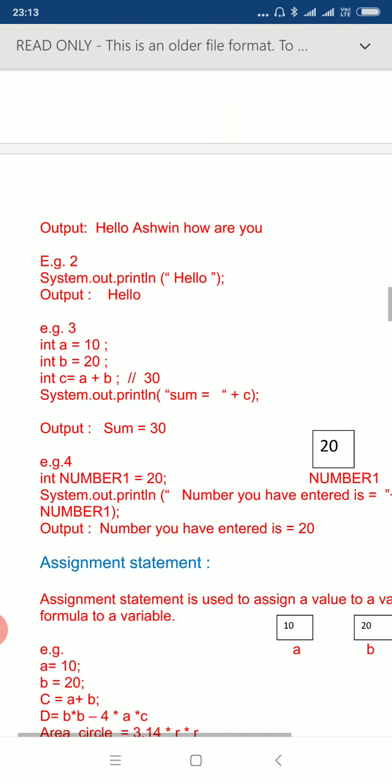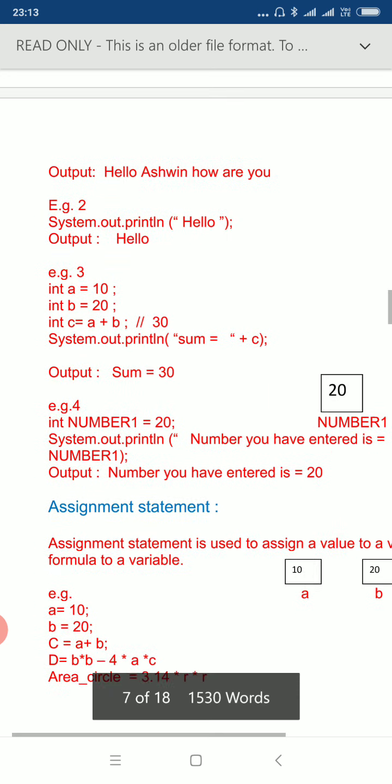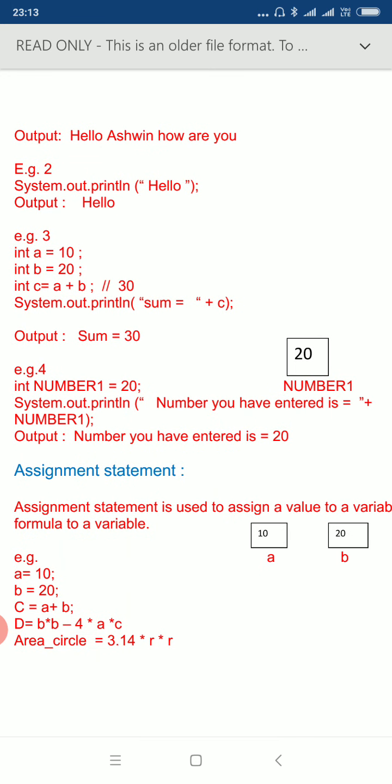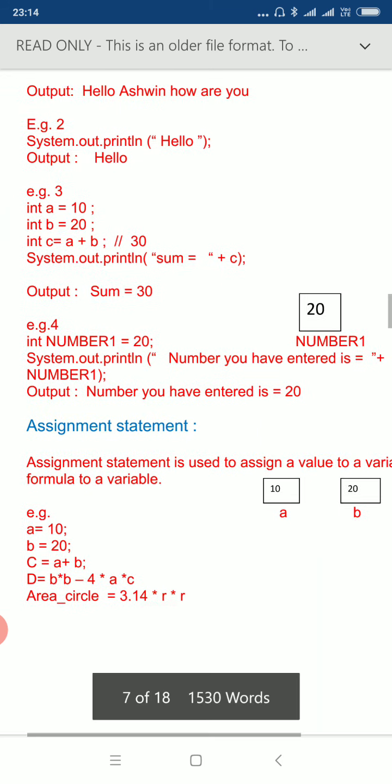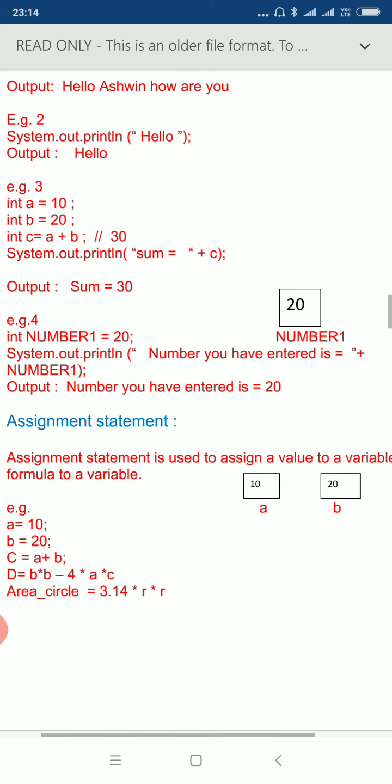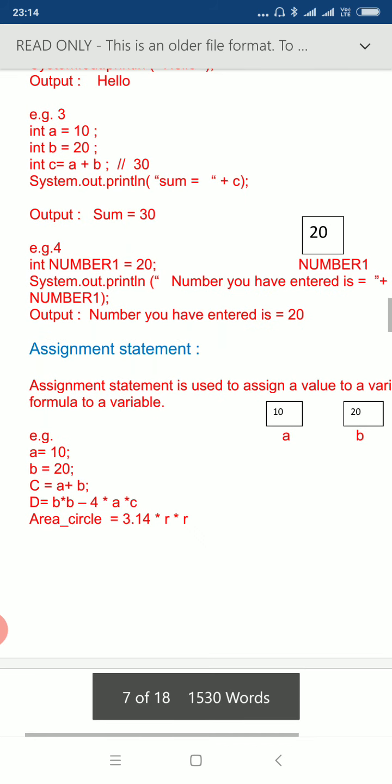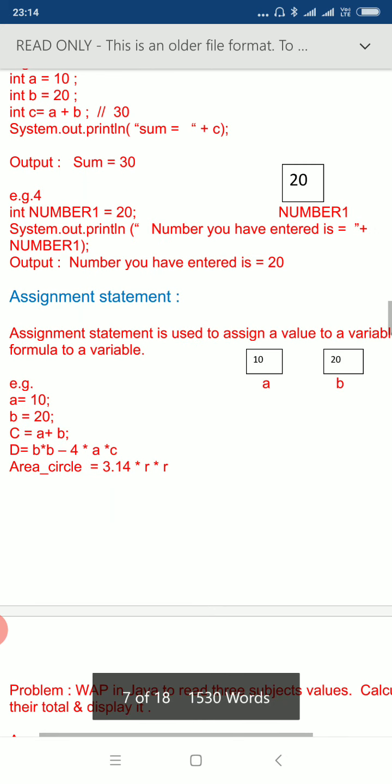In example 2, we are displaying hello as a string value. So you can see the output hello. In example 3, we have used three variables, a and b, to initialize values. Then in c, we are finding the sum of these two variables, and through System.out.println we display the variable c. Here we are displaying the string value "sum =" followed by the value stored in variable c. So then you can see the output sum = 30.